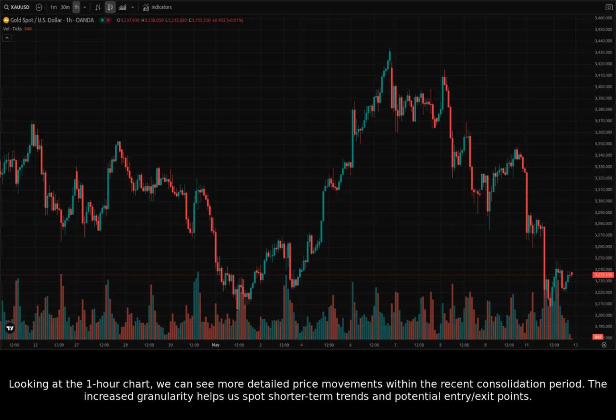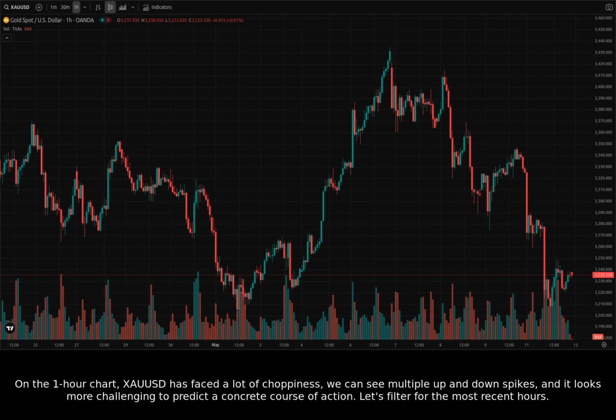Looking at the 1-hour chart, we can see more detailed price movements within the recent consolidation period. The increased granularity helps us spot shorter-term trends and potential entry/exit points. On the 1-hour chart, XAUUSD has faced a lot of choppiness. We can see multiple up and down spikes, and it looks more challenging to predict a concrete course of action.